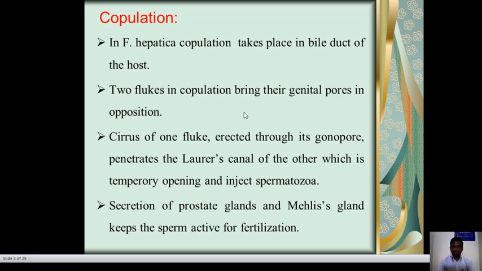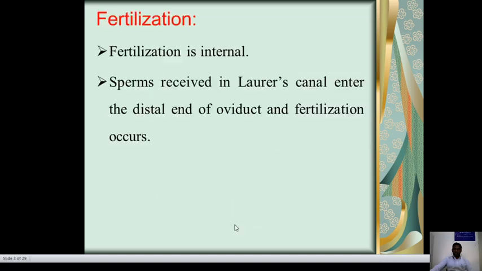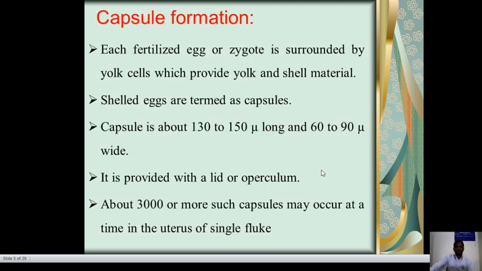The secretion of the prostate gland and Mehlis gland keeps this sperm active for fertilization. Fertilization is an internal process. The sperm received in Laurer's canal enter the distal end of the oviduct and fertilization occurs.